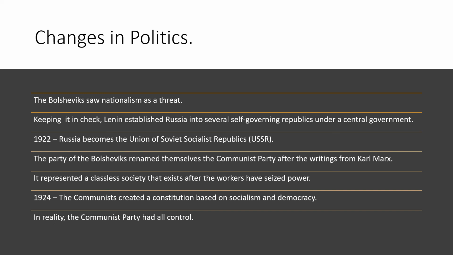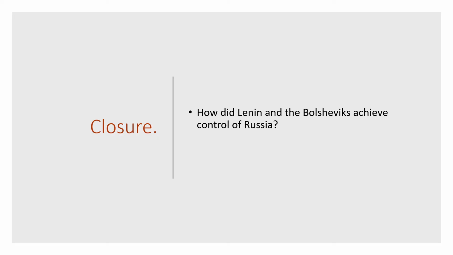Now, the Soviet Union and the communists will represent a classless society that will exist after workers have seized power. Remember, we don't want the wealthy, the big nobles and stuff like that controlling the country or the government. The Soviet Union believes that the workers should have the power. In 1924, the communists will create a constitution that's based on socialism and democracy, but in reality, the Communist Party will have all the control in the Soviet Union. There will be very little democracy.